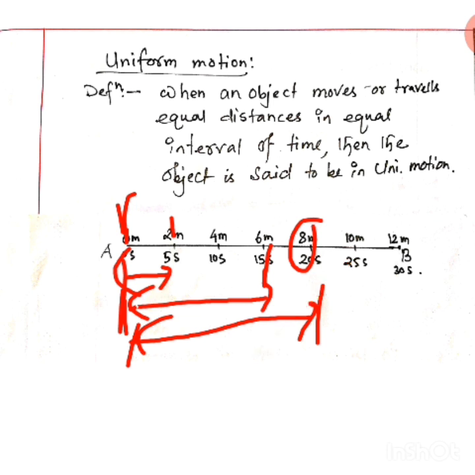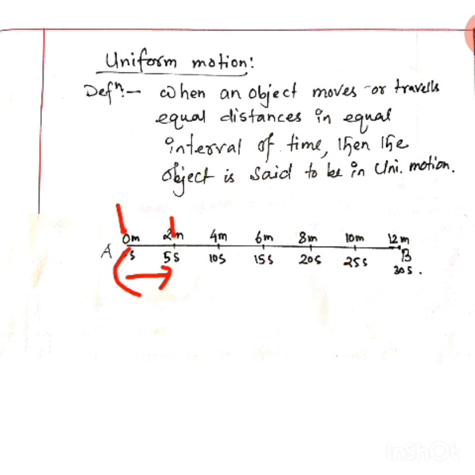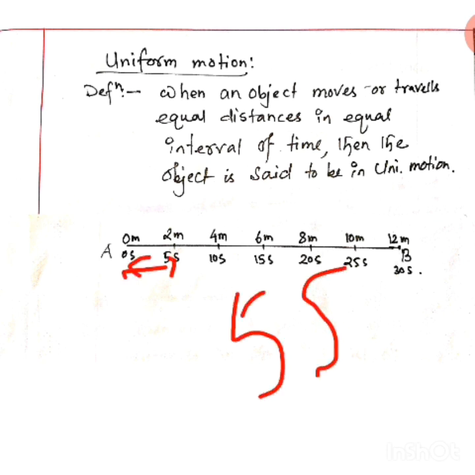Clear? Now if I take only the 5 second interval, then you see in this interval of time how much distance is traveled by the object. In this 5 second, how much distance is traveled by the object? 2 meters. How to calculate? Final distance minus initial distance.